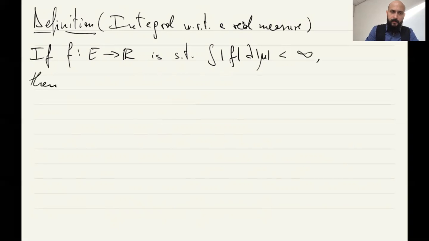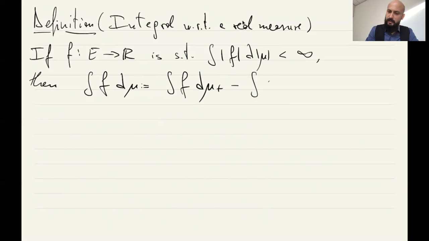Then we define the integral with respect to mu as the integral of f in mu plus minus the integral of f in mu minus. So this property here ensures that each of these numbers is finite, so the difference can be considered.